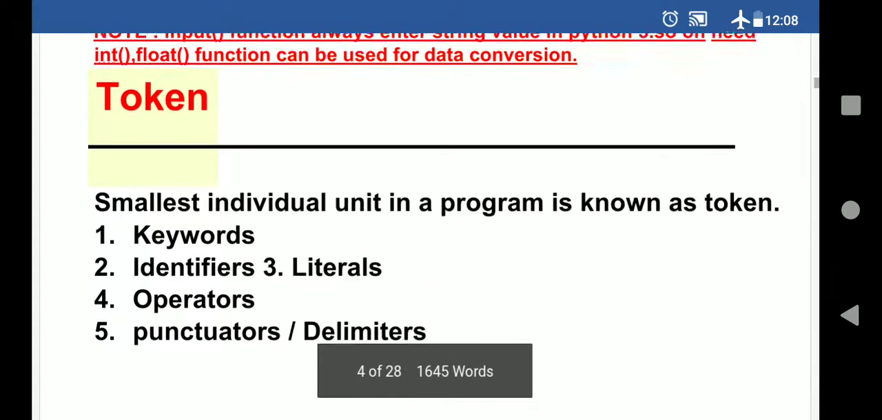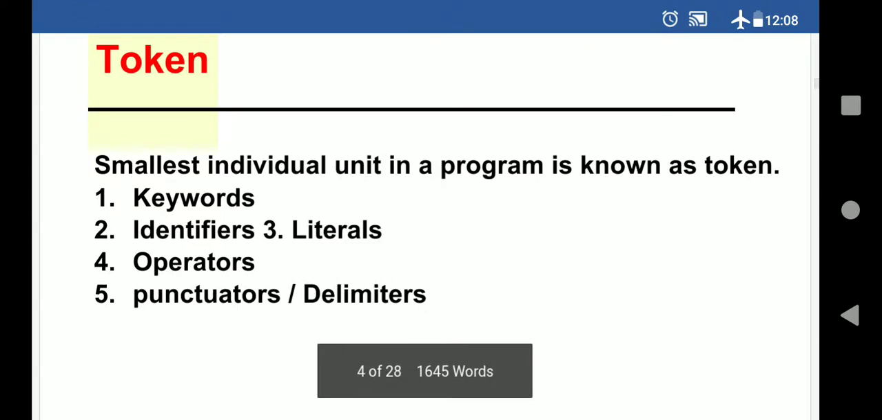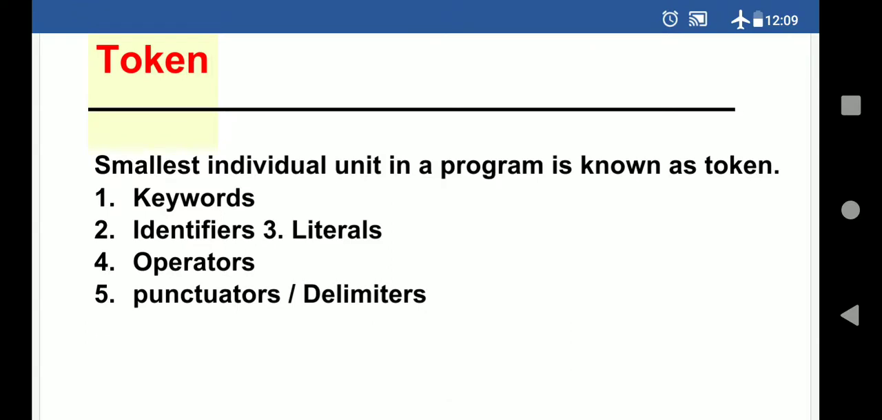Now we are going to learn about the tokens. Token is the second topic of this chapter in case of Python fundamentals. So we will start with the token. Token is basically the smallest individual unit in a program that is called a token. When we write a program, we call its parts tokens. Now what are the parts of the program? You can see number 1 keyword, number 2 identifier, number 3 literals, 4 is the operator, 5 is punctuator, or you can say delimiter. We are talking also about comment. It will also come in this chapter, so we will do it further.